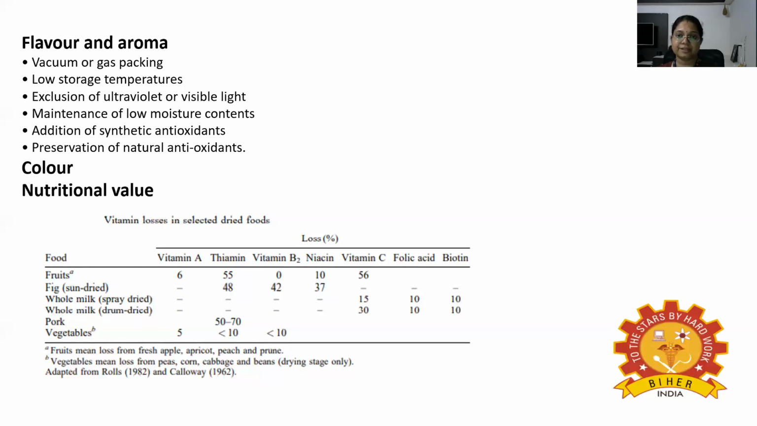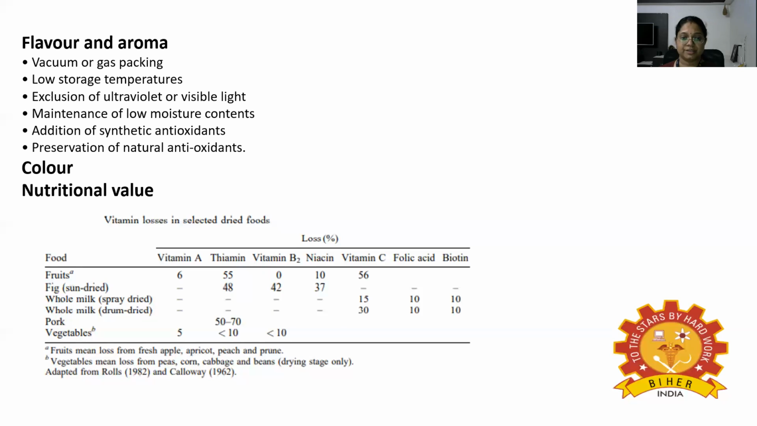The next effect is flavor and aroma. So heat not only vaporizes water during drying but also causes loss of volatile components from the food, and as a result most dried foods have less flavor than the original material. The extent of volatile loss depends on the temperature and moisture content of the food and on the vapor pressure of the volatiles and their solubility in water vapor.